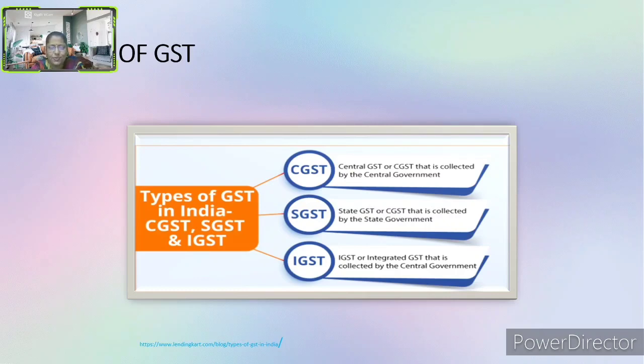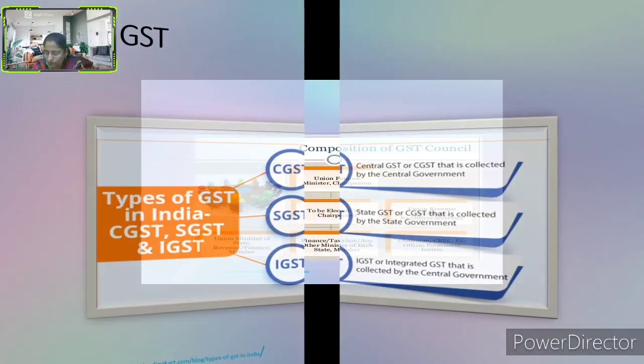The next is SGST, State GST, that is collected by the state government. IGST, or Integrated GST, is collected by the central government. For example, if the tax is 12%, then 6% will go to the central and 6% will go to the state. In this way the tax has been classified. This is what the types of the GST are.